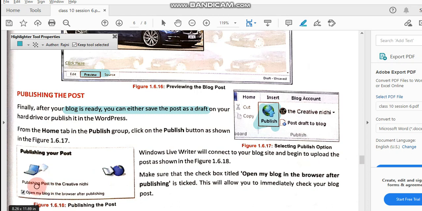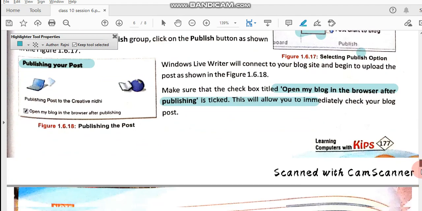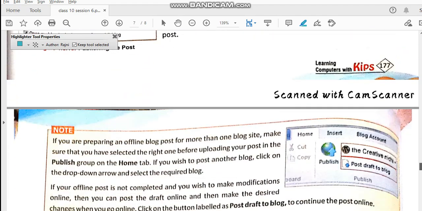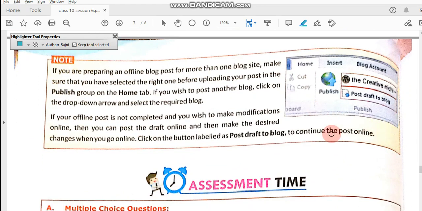Then it will show this dialog box, publishing your post, and then you can choose to open my blog in the browser after publishing. This will go like that, and your blog is published.